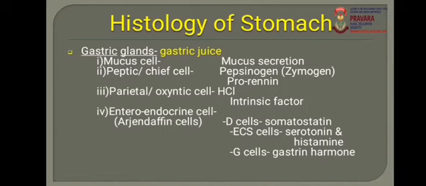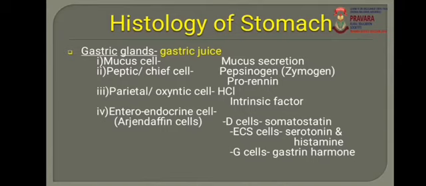The first type is the mucus cell. Mucus cells are present in the gastric gland, and they secrete mucus. Then the second cell of the gastric gland is the peptic cell, or chief cell.